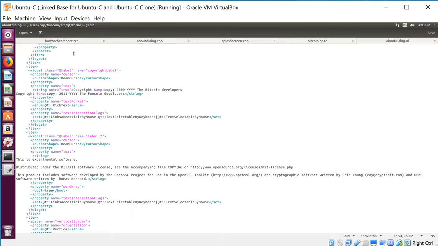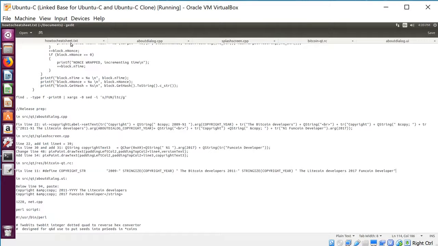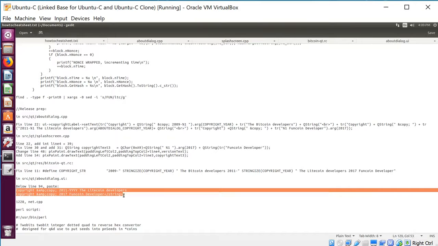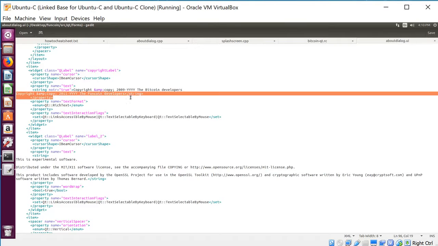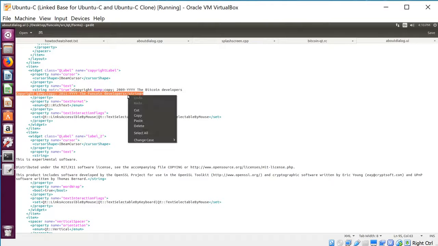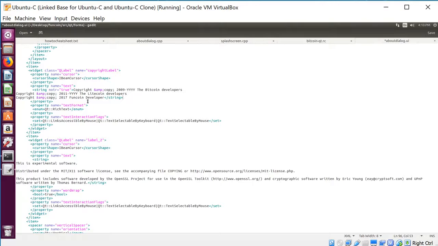And so same thing, copying, replacing. Going to go back to my cheat sheet, and below line 94, we're actually going to overwrite one of the lines. We're overwriting line 95 with these 2 guys. So we do this, and then we paste. So we fixed the Litecoin bit and added our own.